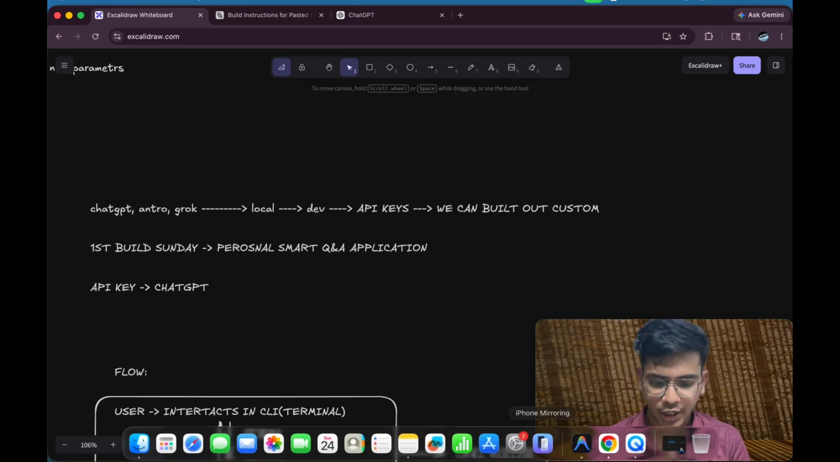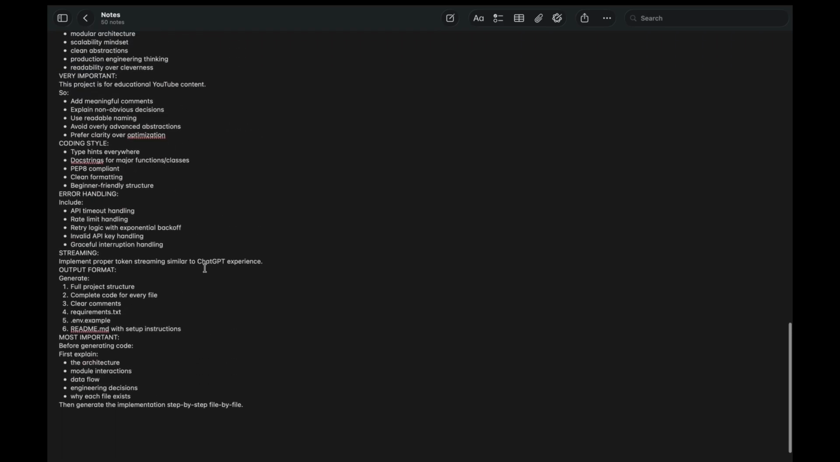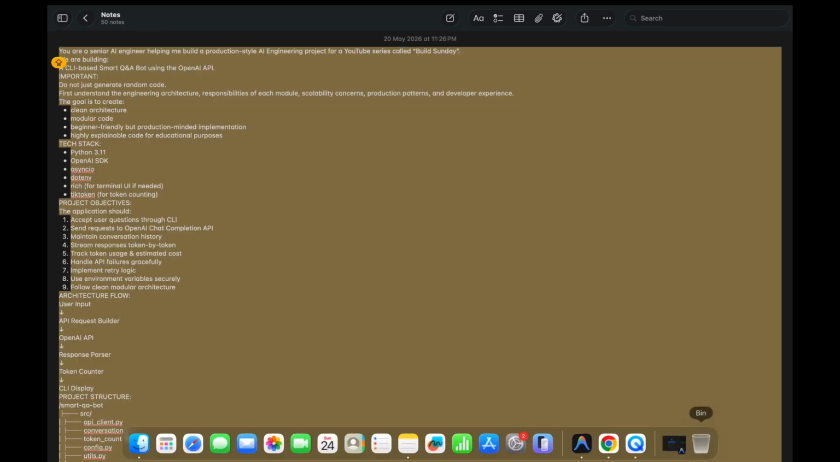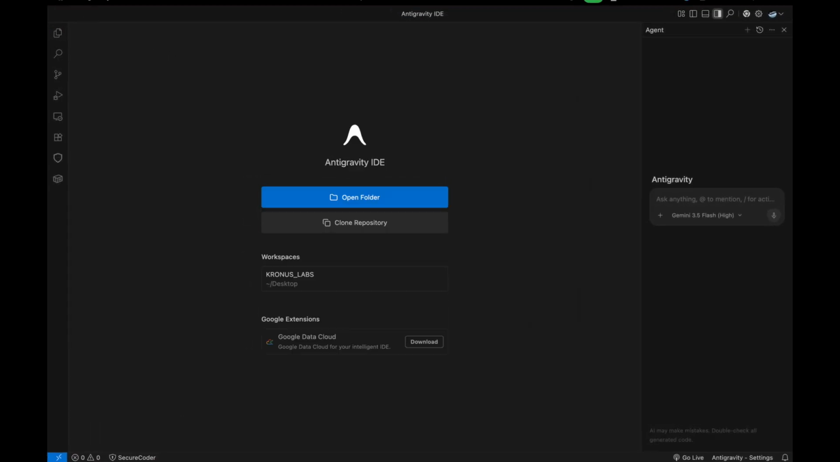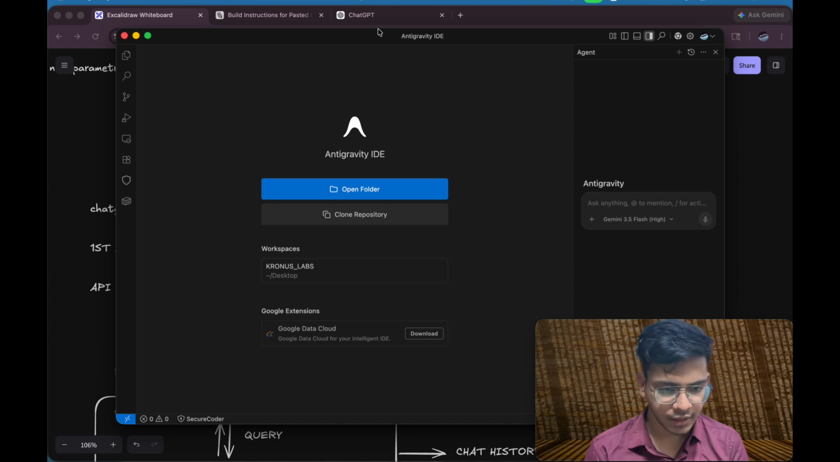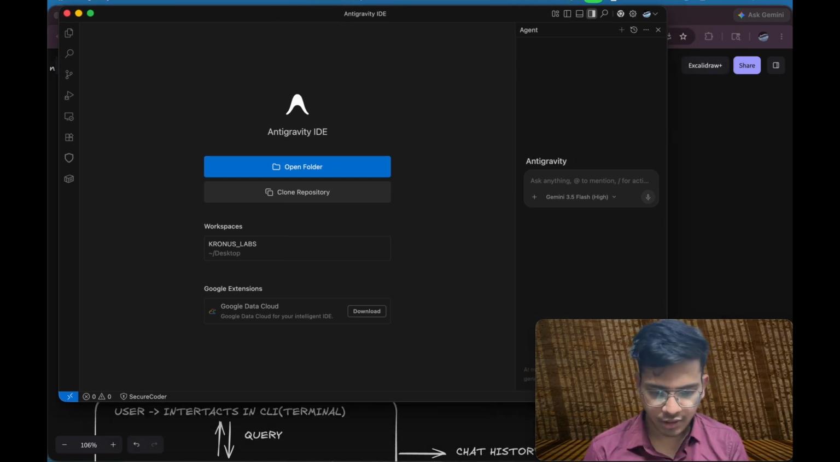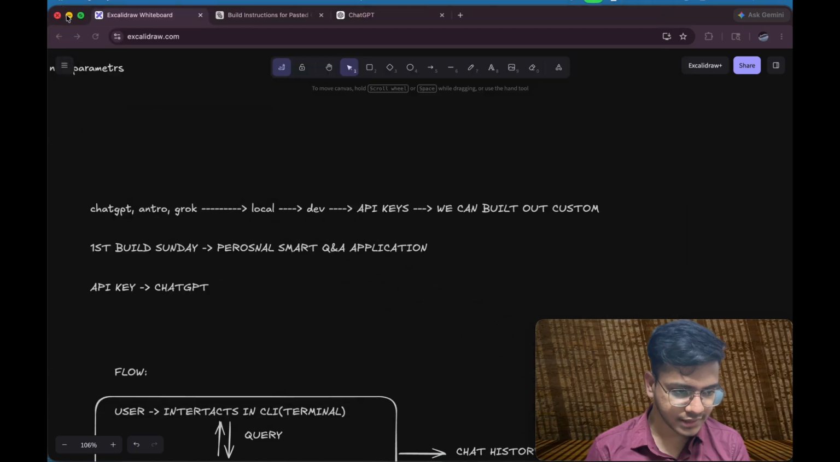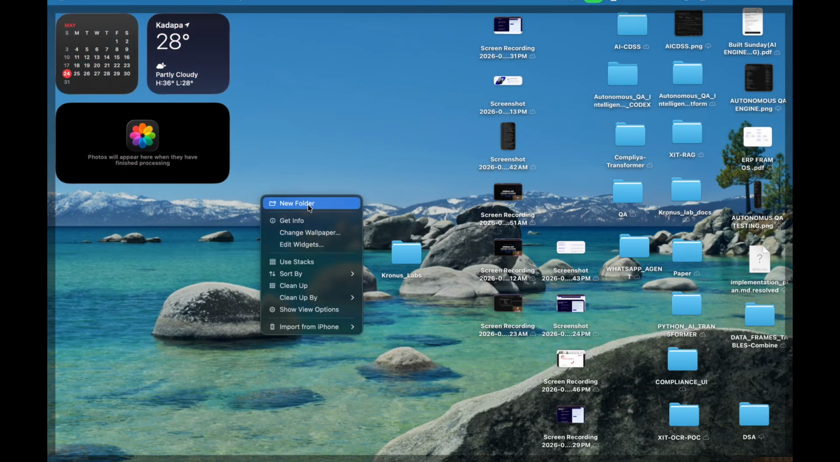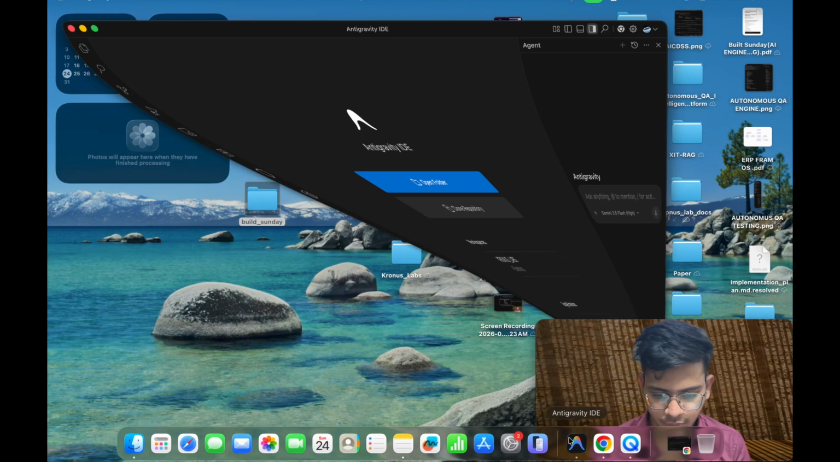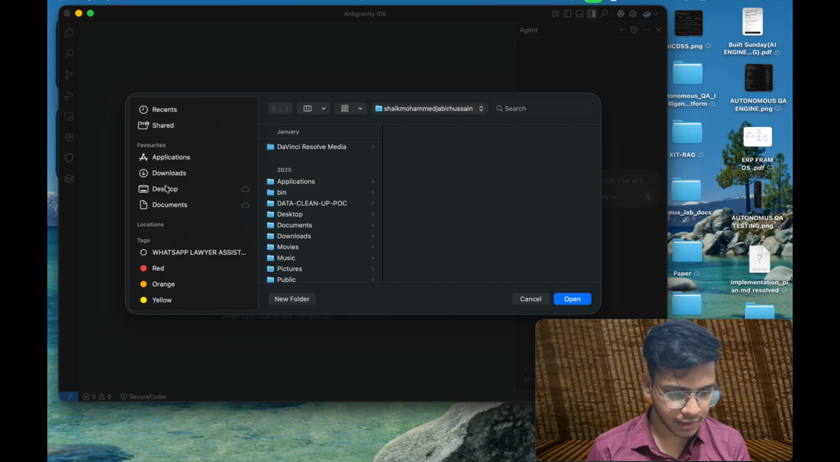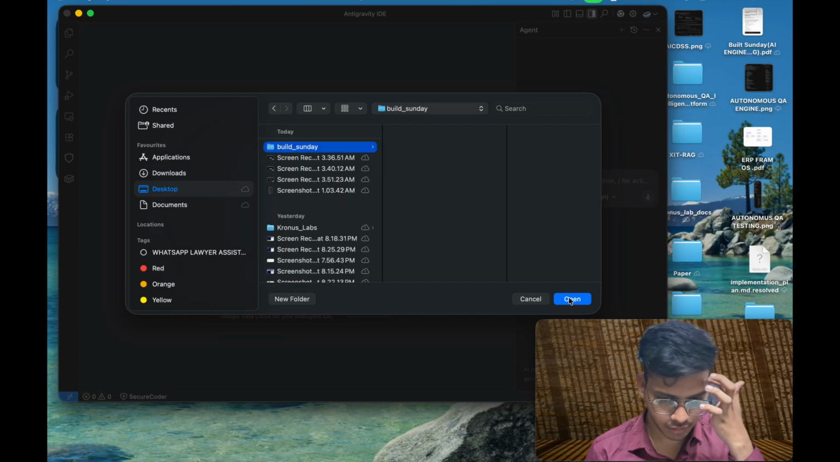Now let's build the application. I have this prompt, and I'll share this prompt with you as well. I'll copy this, and I'm using an IDE right now. First of all, let me put this here, and I will create a new file. For the time being, let's create a new file called build_sunday. I'll open this folder through my IDE. Open, and okay, here I have opened the folder.